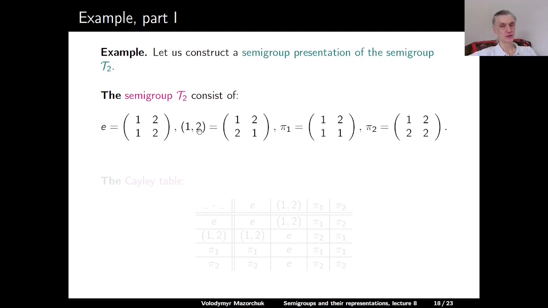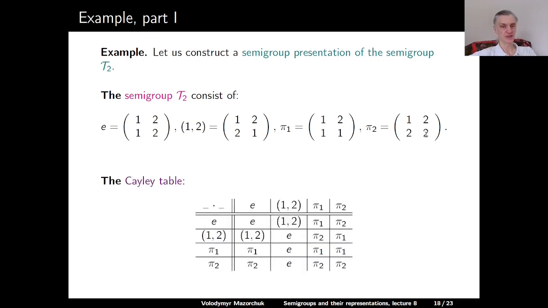We have the transposition of 1 and 2. It sends 1 to 2 and 2 to 1. We have the projection pi 1 onto 1. Both 1 and 2 are sent to 1. And we have the projection pi 2 onto 2. Both 1 and 2 are sent to 2.